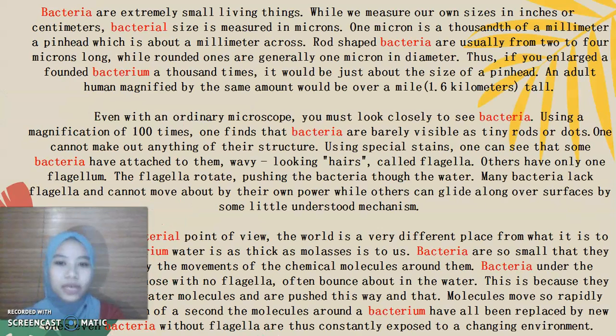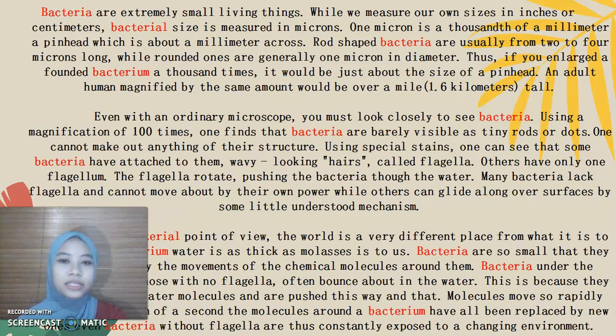Why? Because in this text, bacteria is the most repeatedly mentioned word. There are like 13 times that bacteria is mentioned in this text. The first paragraph of the text talks about the size of bacteria.